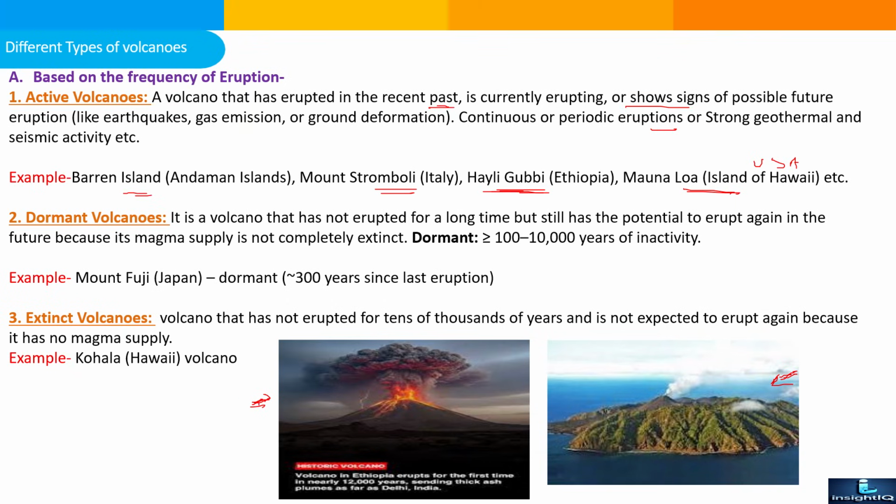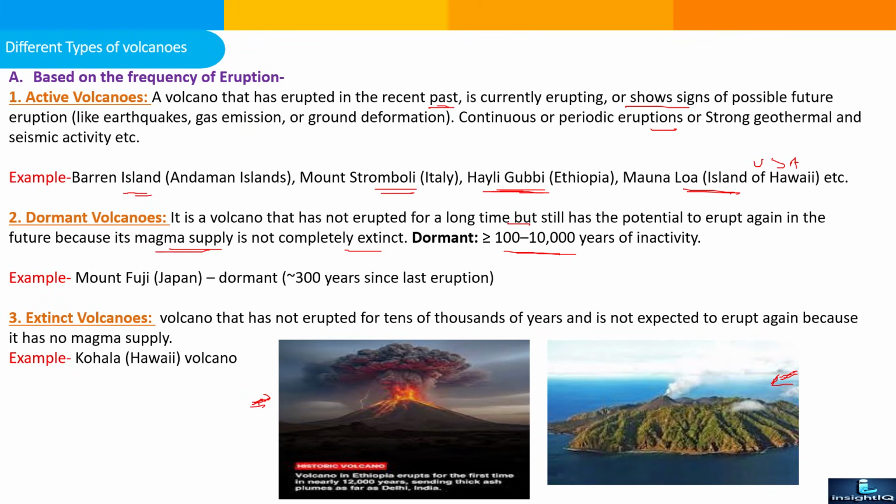Dormant volcano: it is a volcano that has not erupted for a long time but still has potential to erupt again in the future because its magma supply is not completely extinct. Dormant can be classified in the range of 100 to 1000 years of inactivity of the volcano. Example, Mount Fuji, Japan, dormant.